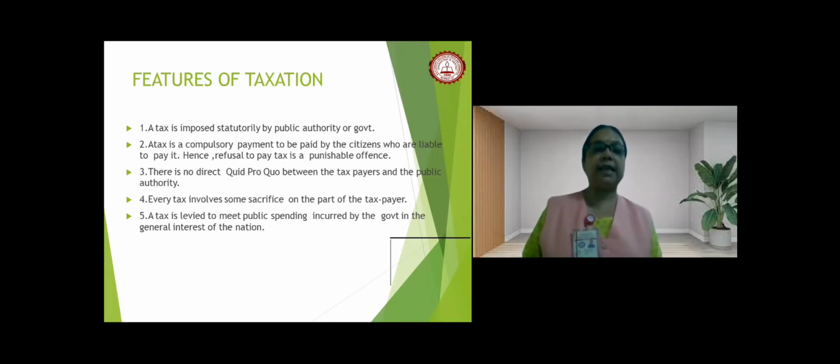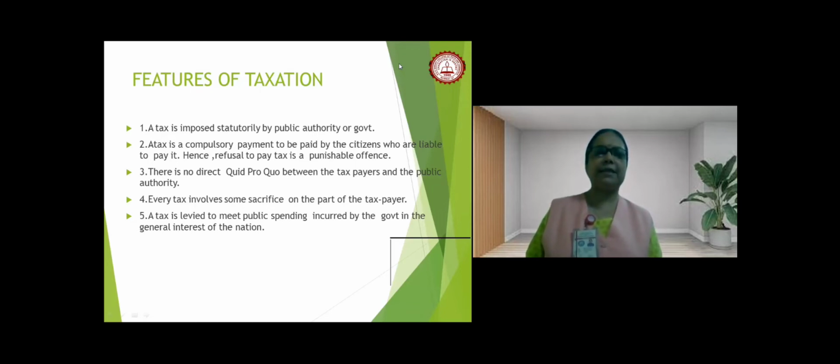And this tax is levied to meet public spending. Now here I want to clarify the meaning of public spending. Spending for the people, by the people, for example, infrastructural development, construction of roads, railways, metro rail projects, construction of school buildings, college buildings, construction of many more hospitals, libraries, roads, airways.